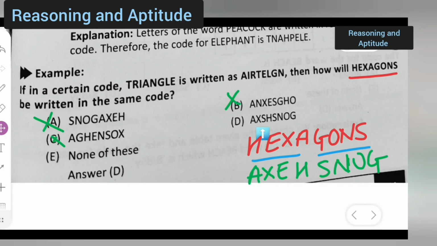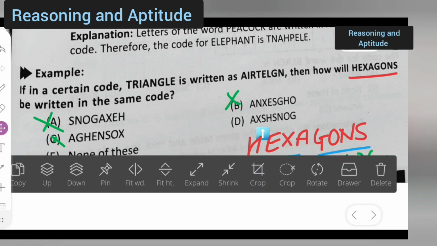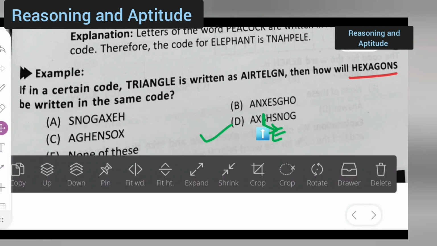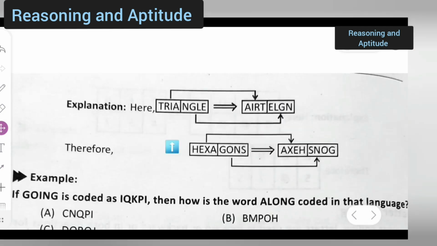There might be a printing mistake over here. Otherwise, this should be E. Over here it should be E, okay. Or else if it is not E, then option E is the correct option. So here you all have understood, no? Option D is the correct option. There was a printing mistake, so it is E, okay. So here the explanation part is given over here, okay.